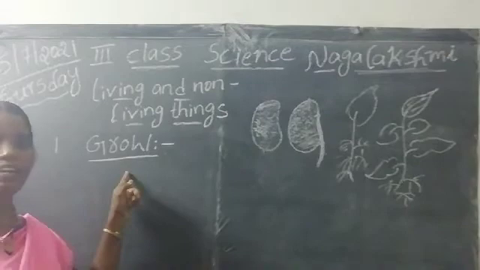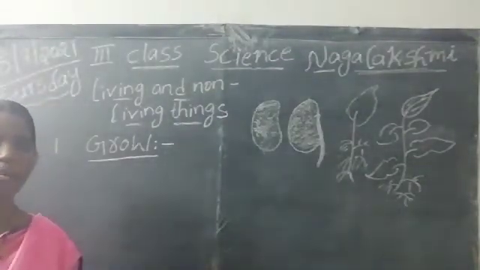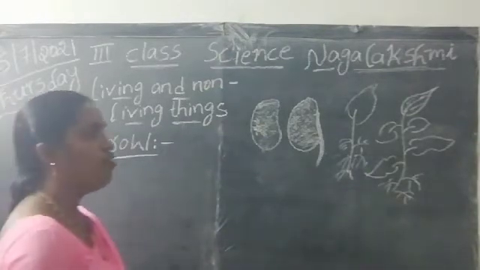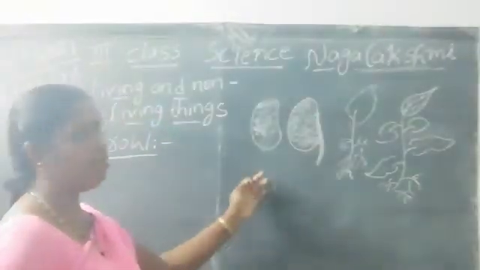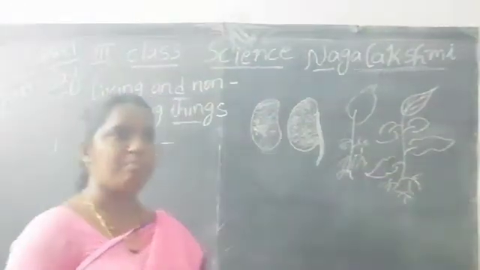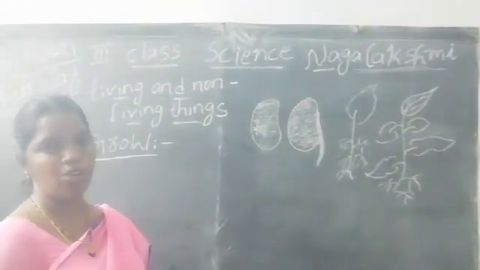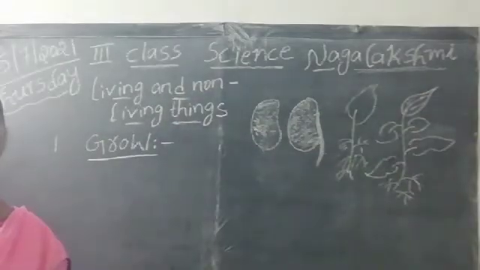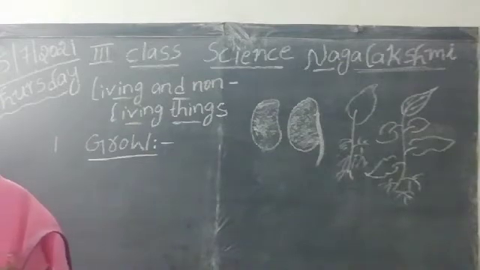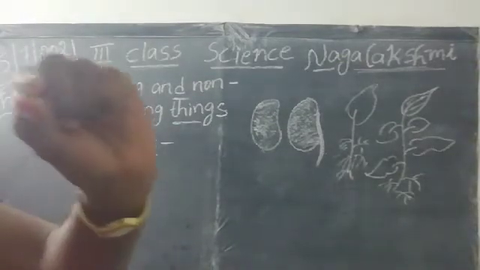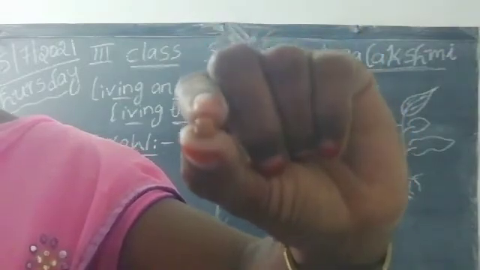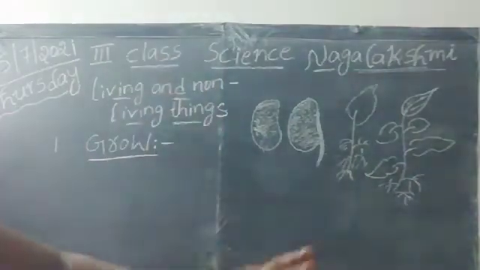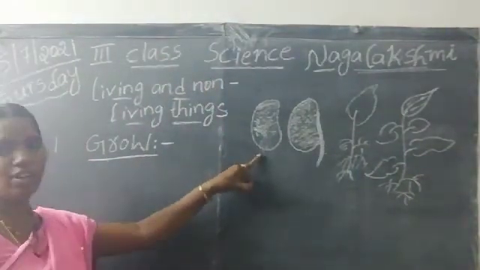All living things like human beings and plants can grow. For example, what is this? This is a seed. All of you look at the board.